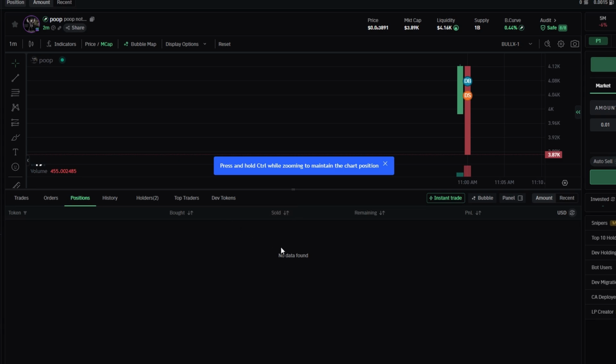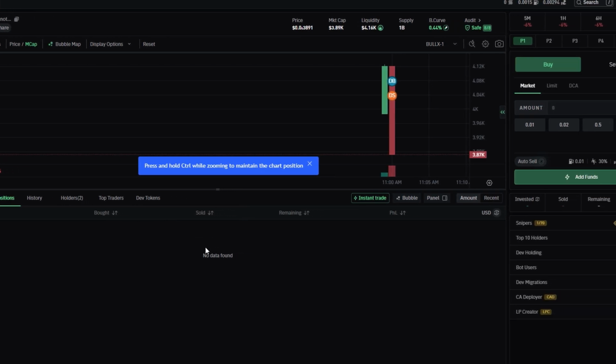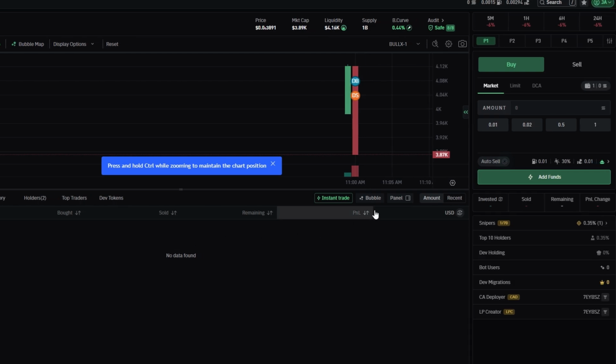If you decide it's time to exit the trade, simply switch from buy to sell at the top of the screen. From there, select the amount you wish to sell, either by using the preset options or entering the amount manually. After choosing your amount, click the red Sell button to initiate the sale.